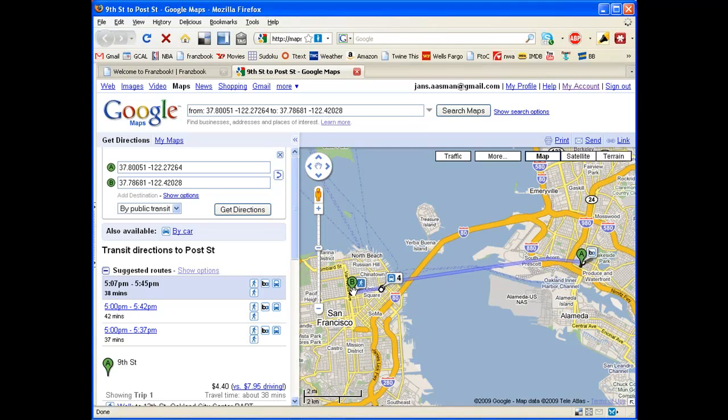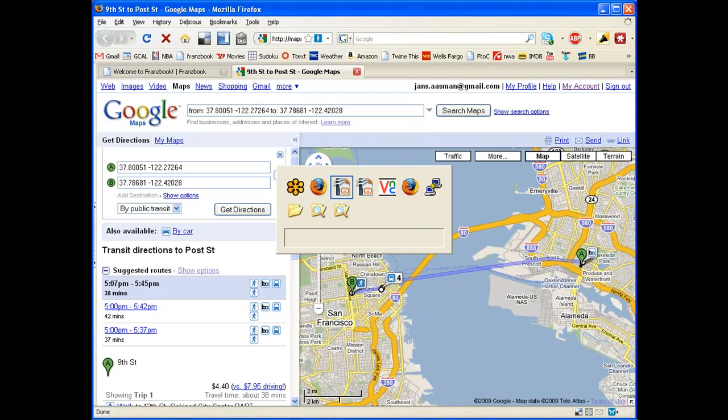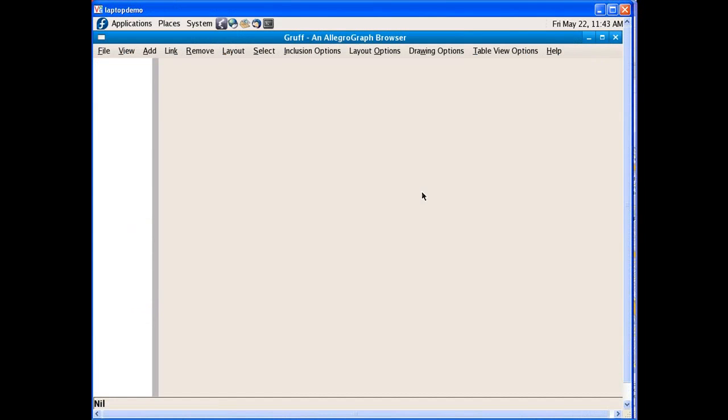Okay, so this is about all I wanted to show in the demo. It's of course still a little bit unrealistic because now I have to start inviting people, but you get the point of this demo. However, the most important thing was how is all this data represented and how do you work with it? So let me go into another demo, and that is Gruff. Gruff is the graphical user interface to AllegroGraph.